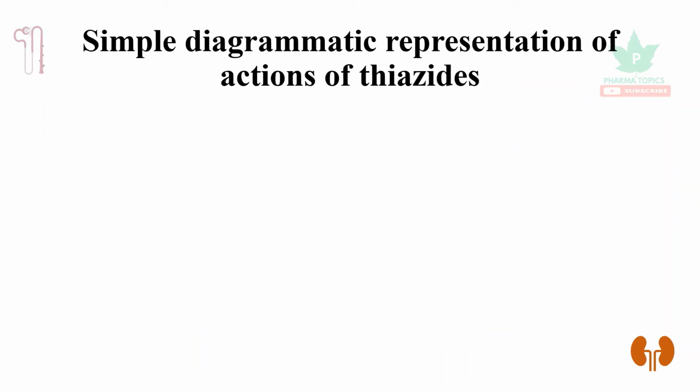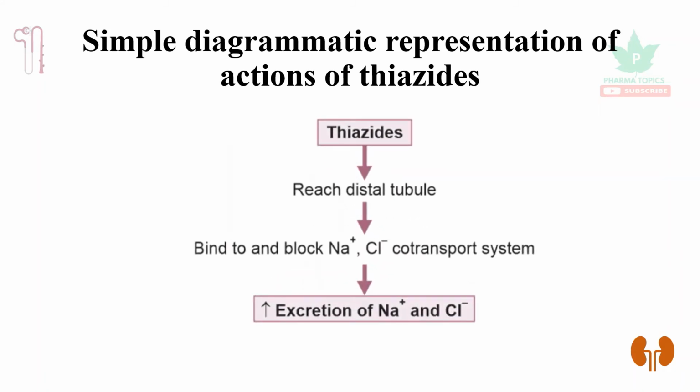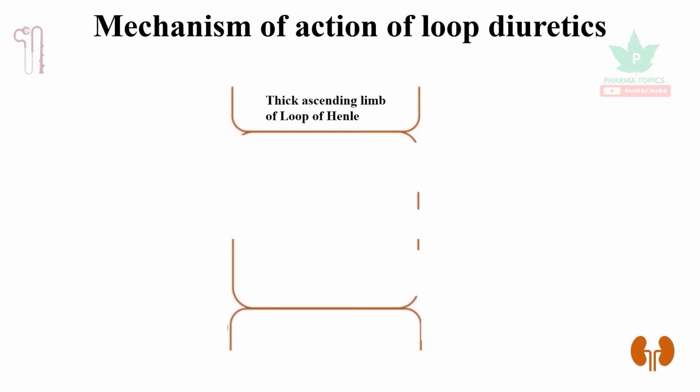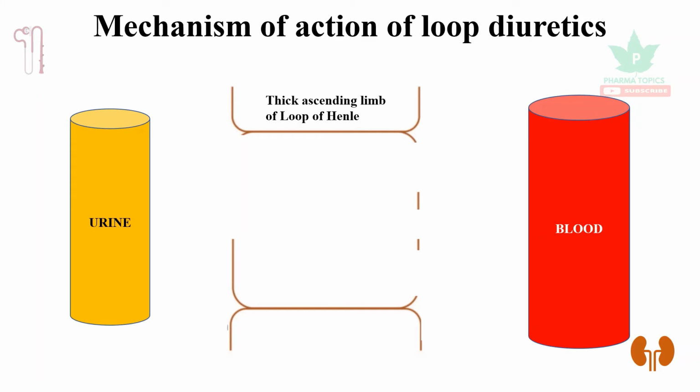Let us see a simple diagrammatic representation of thiazides. Thiazides reach the distal tubule, they bind to the sodium chloride symporter or co-transport system, and increase the excretion of sodium and chloride. Let us see the mechanism of action of loop diuretics. Let us take this as the thick ascending limb of loop of Henle. Here we see whatever is going to get eliminated via urine and whatever is going to get reabsorbed into the blood.